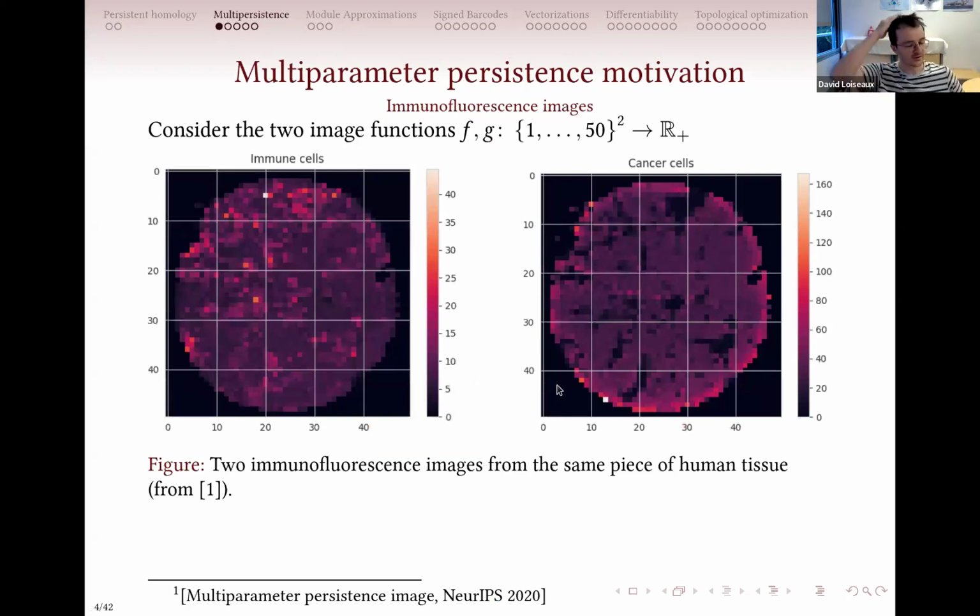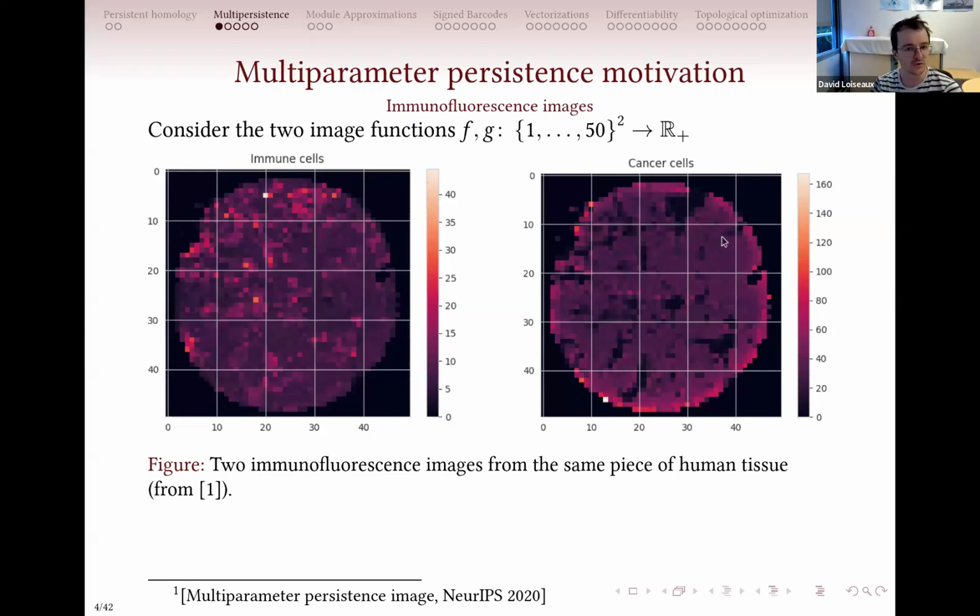I will just go directly now to multi-parameter persistence. A simple way to motivate it is that sometimes you have data sets for which you have multiple layers. So for example, here I have a piece of human tissue, and you can create some immunofluorescence images from it. For example, here you have immune cells. So that's basically a density map of immune cells, and you can do the same for cancer cells, but you can have other protein markers.